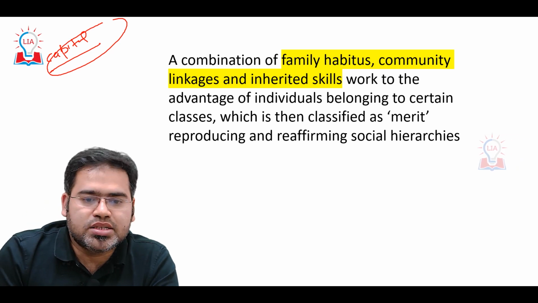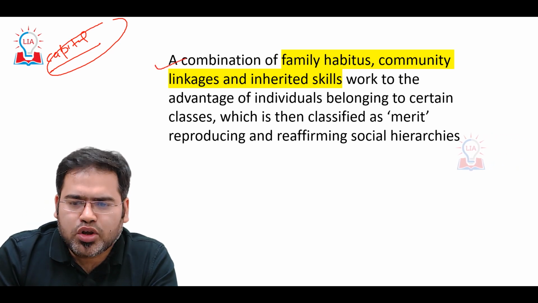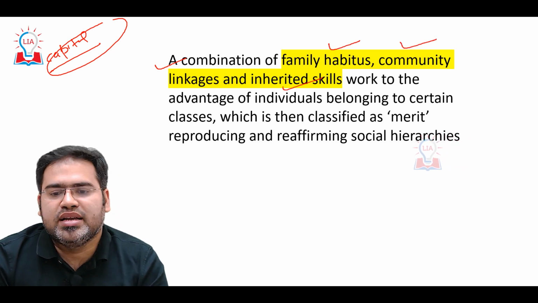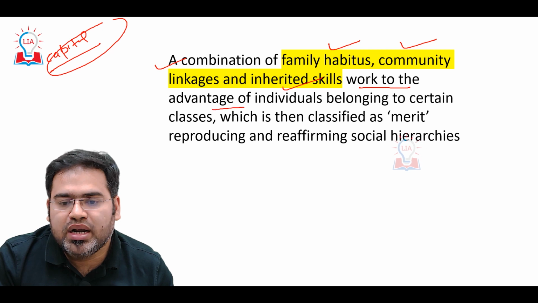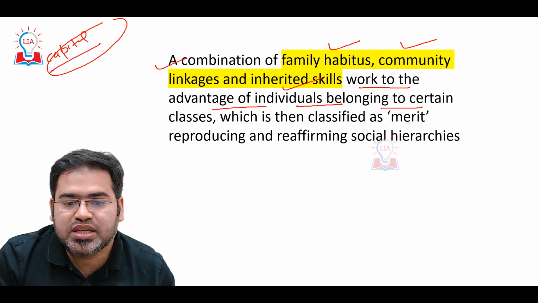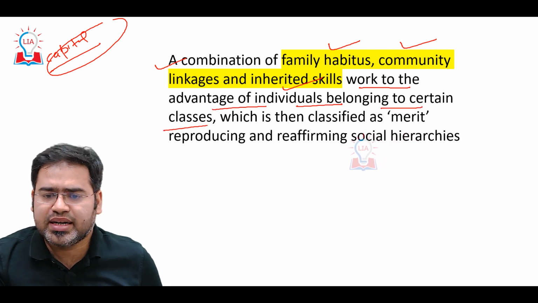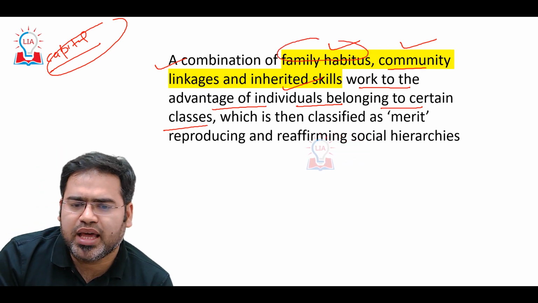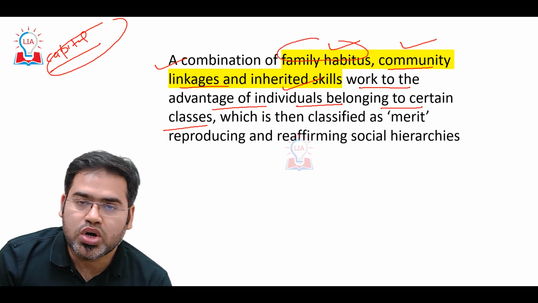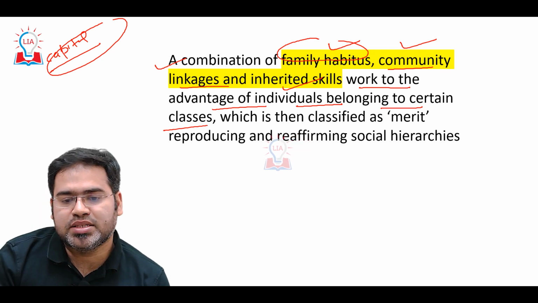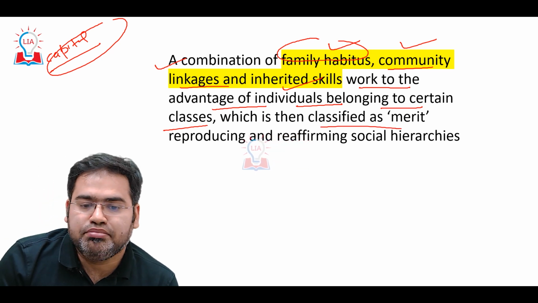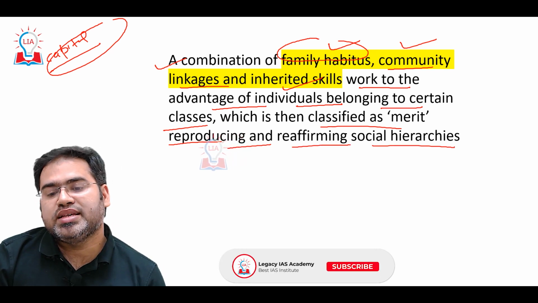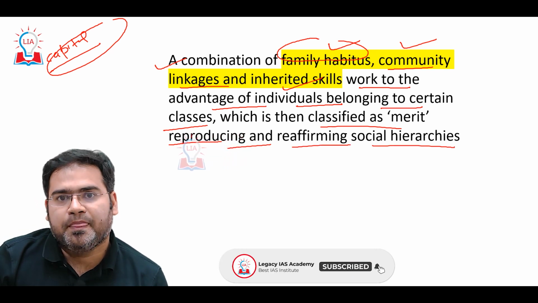So the Supreme Court says that there is a combination of family habitus, community linkages and inherited skills, which work to the advantage of individuals belonging to certain classes. Certain classes of individuals are getting all of this, and because of that they are getting success. And then we classify it as merit, reproducing and reaffirming social hierarchies. Then we say that because they are meritorious, they are very intelligent.